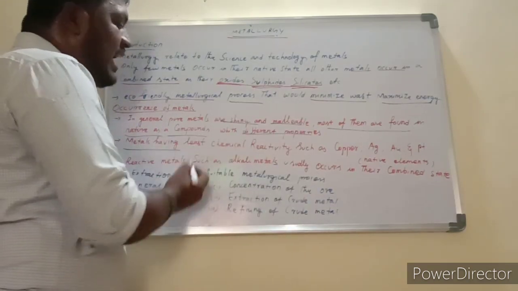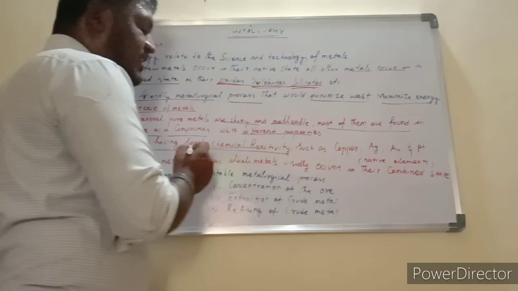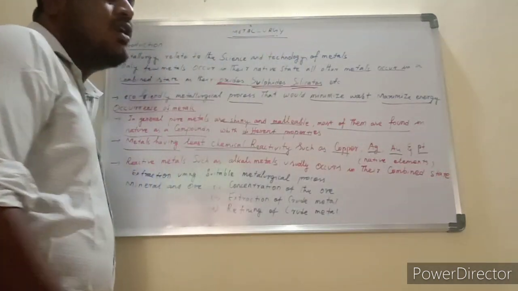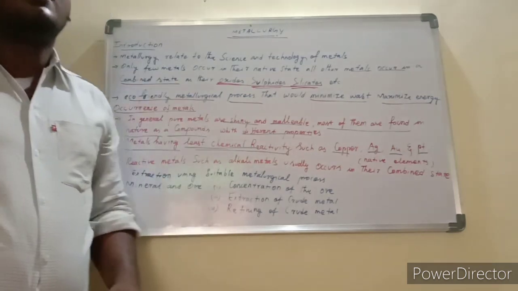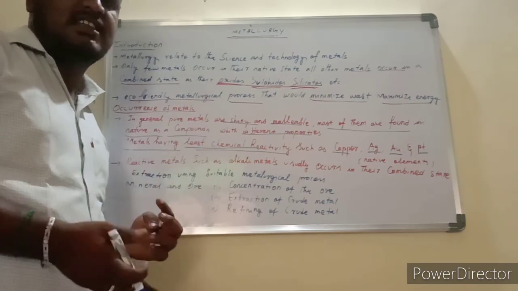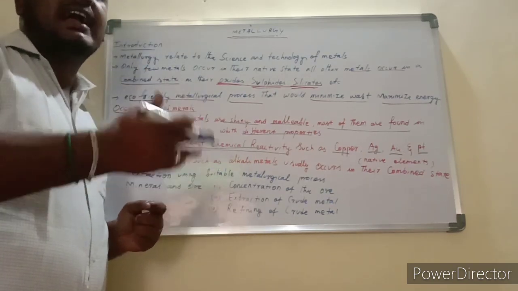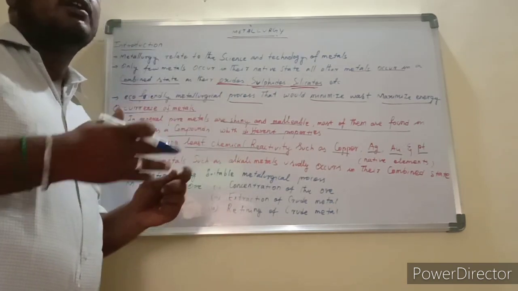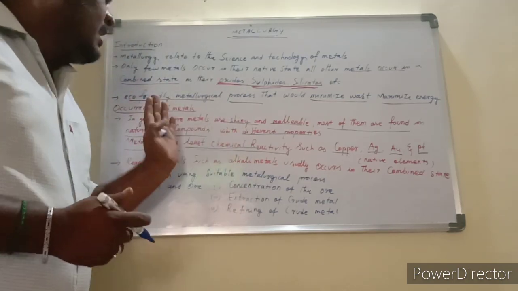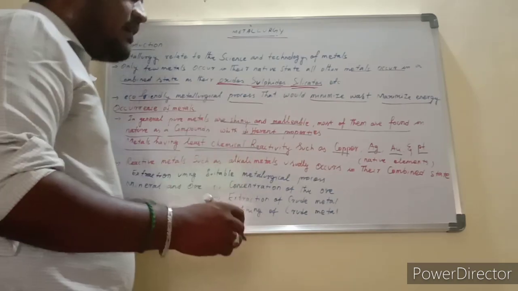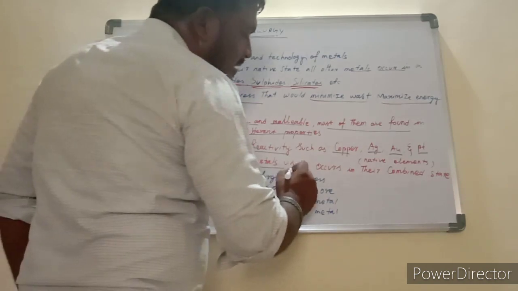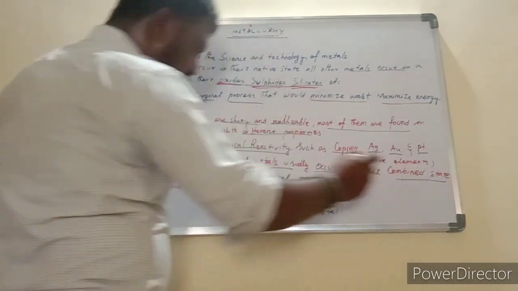And some metals have the least chemical reactivity, yes: copper, silver, gold, platinum. Gold is the least reactive metal. Why is it the least reactive? Because we use it as jewels and ornaments. If it were highly reactive, it would form some other compound and we couldn't use it continuously. But highly reactive metals also exist. The reactive metals, such as alkali metals, usually occur in the combined state.